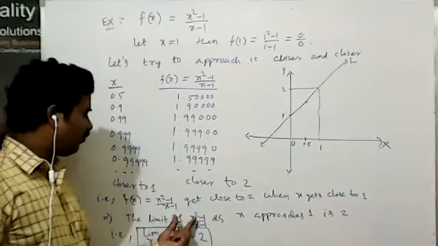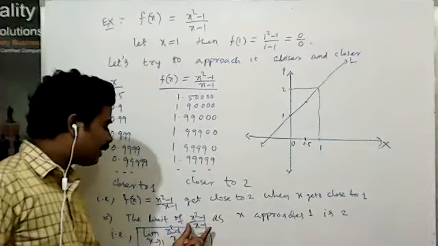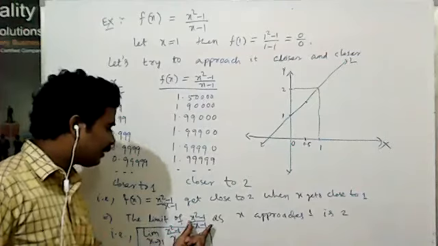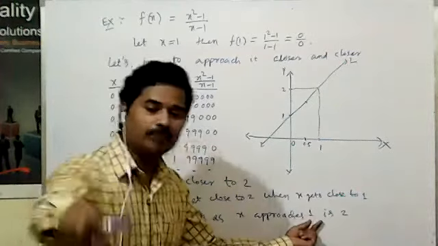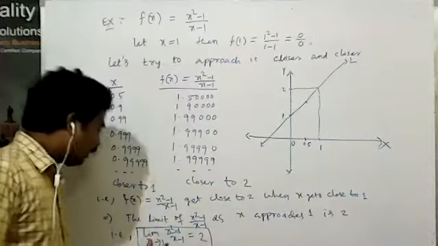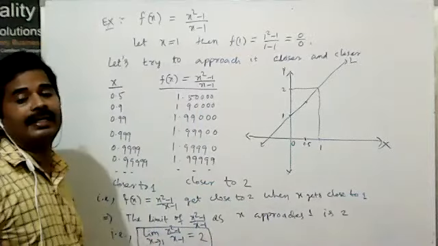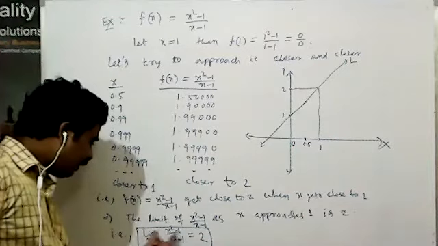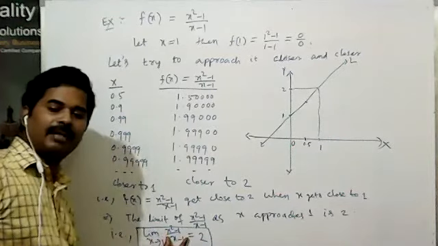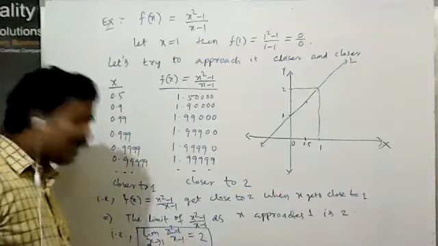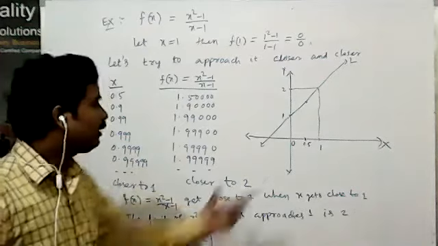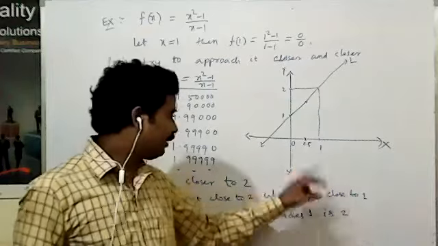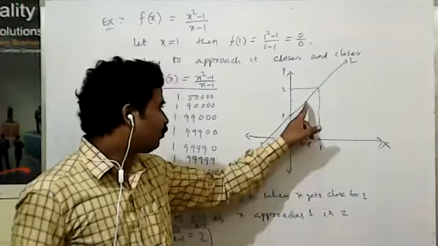Then the limit of (x square minus 1) by (x minus 1) as x approaches 1 is equal to 2. That means you can directly write the limit of (x square minus 1) by (x minus 1) as x tends to 1 is equal to 2. This is the graph, where at 0.5, it comes to 1.5.